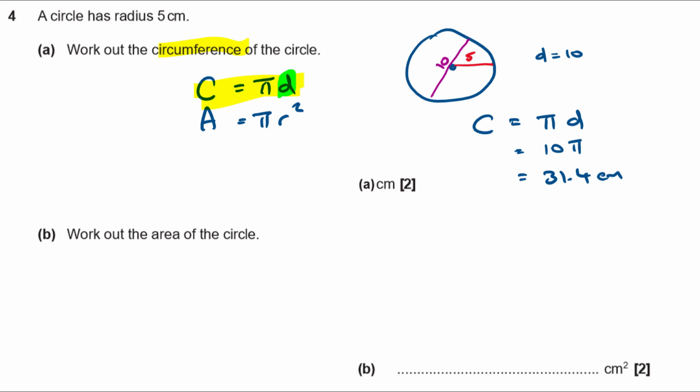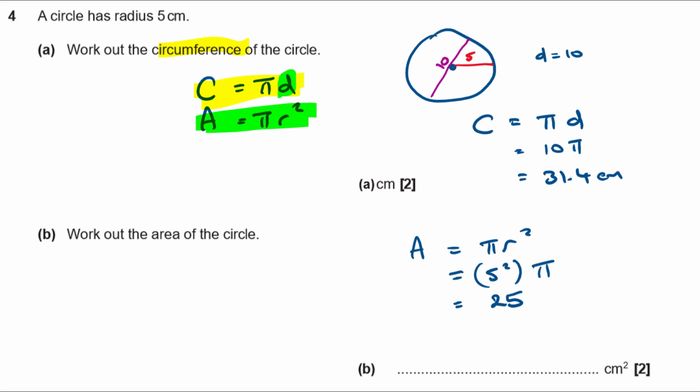Work out the area of the circle. So we did the circumference one first. Now it's time to move on to the area one. Area equals pi r squared. Apple pies R2. Then subbing in, this time r is 5, so it's going to be pi times 5 squared, isn't it? So 5 squared times pi, which is 25 pi.